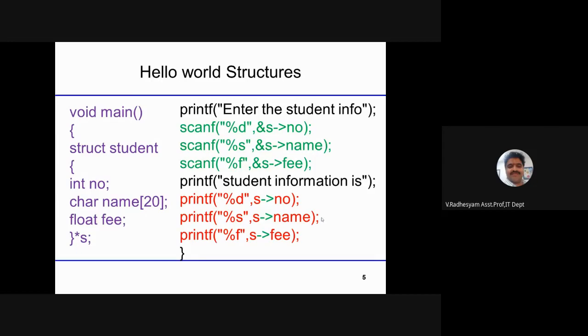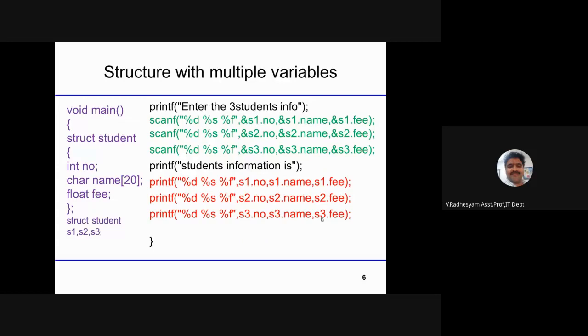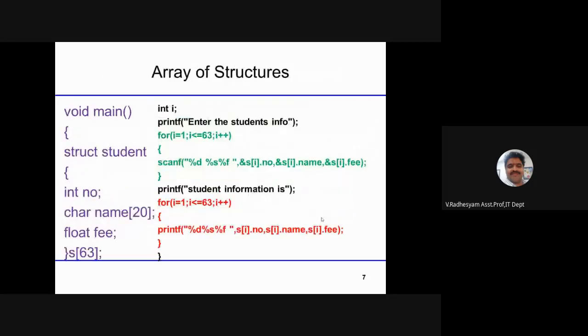Structure with a single variable. Just write the outlines also of what we are doing. Structure with a pointer variable. Structure with multiple variables. Structure with an array variable, that is called array of structures.